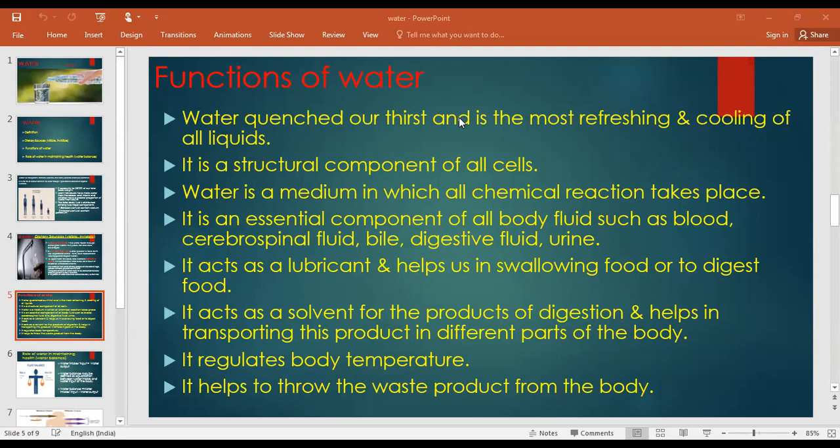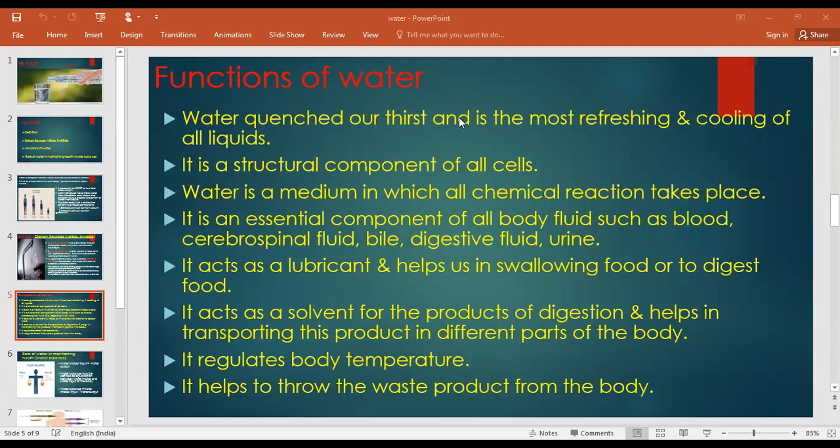It is also a very essential component of all the fluids. What are the fluids inside our body? Like blood, bile, digestive fluids, urine, sweat. All these have water inside them. It even acts as a lubricant. When we swallow the food to digest, we have saliva in our mouth. So saliva is again water.